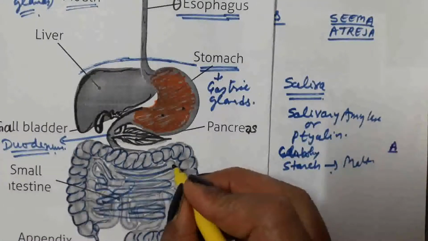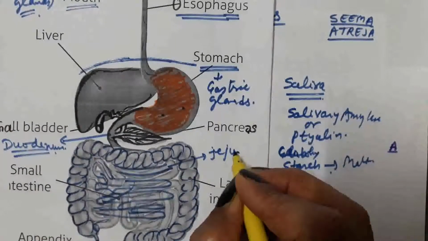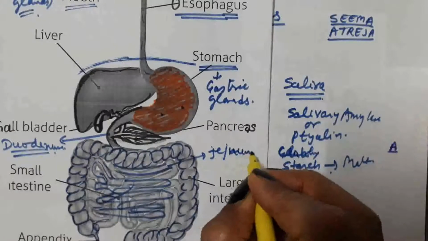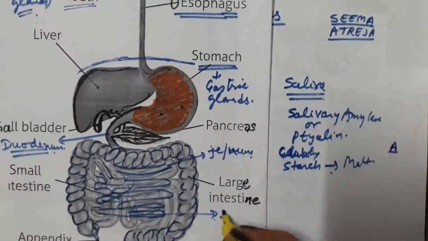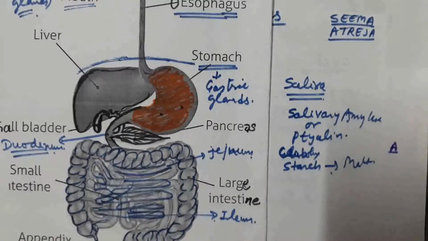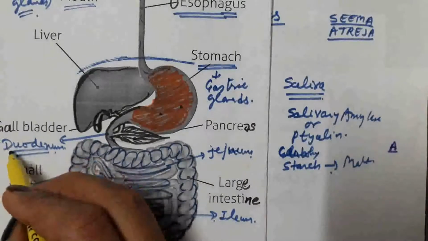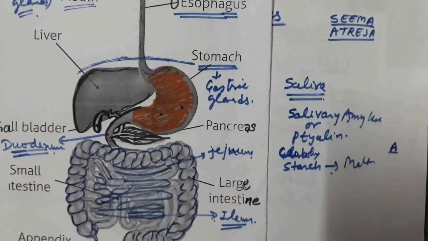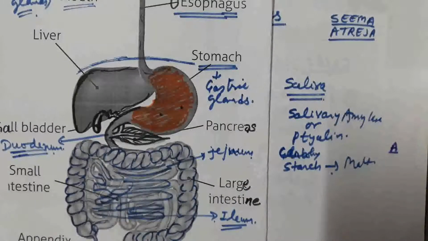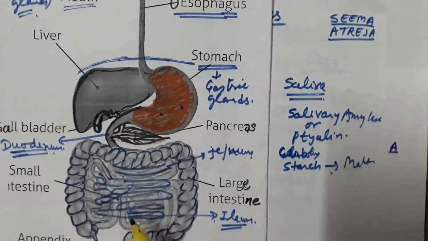Second part of small intestine is jejunum, and third part of small intestine is ileum. These are the three parts of small intestine: duodenum, jejunum, and highly coiled ileum. These are the three parts of the small intestine. From the stomach, food enters into small intestine.